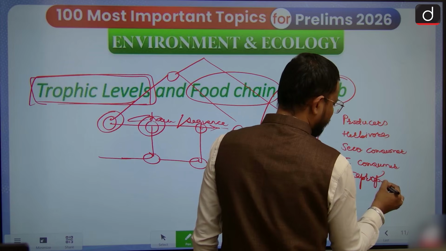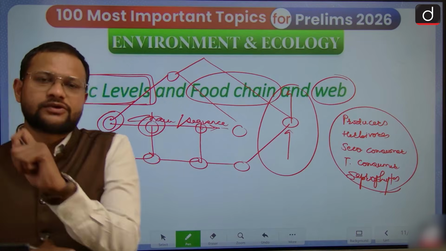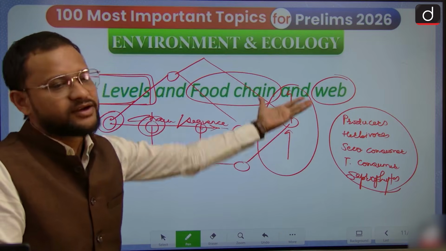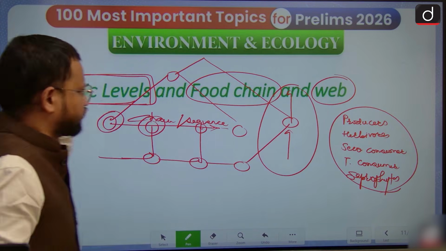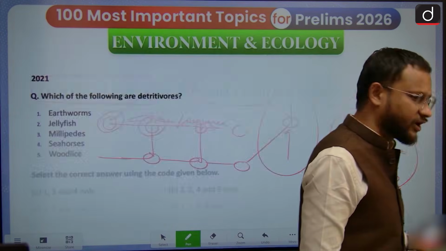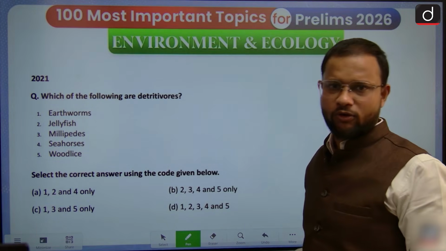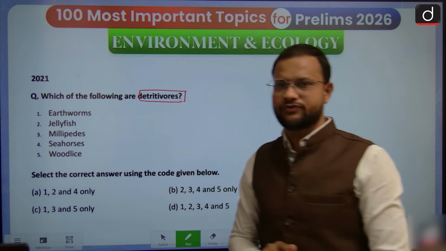Okay, so you will find each of these levels, these species, have a part in this food chain, food web itself, leading to this specific case. So yes, trophic level and food chain you must be pretty much clear with. Now, there is a question that was asked recently on this particular case: which of the following are detritivores?